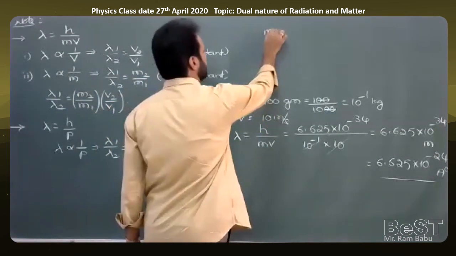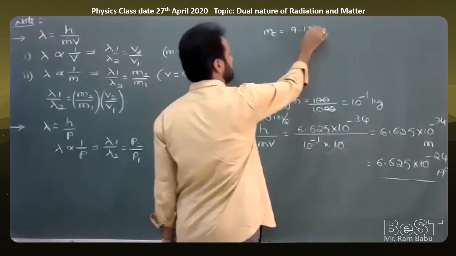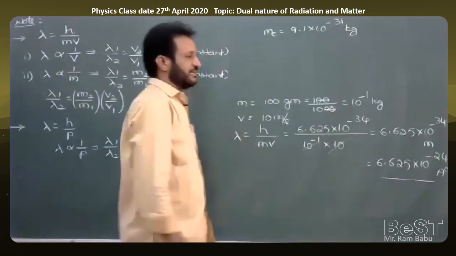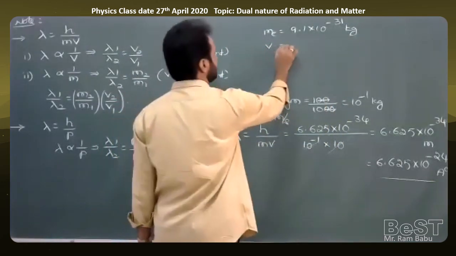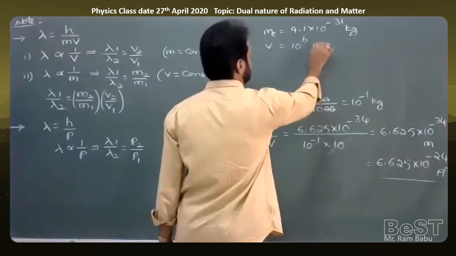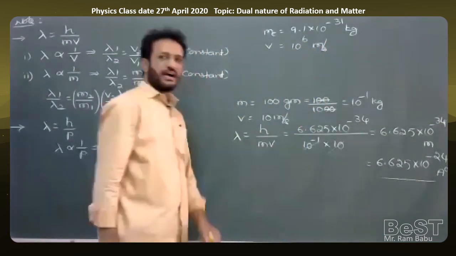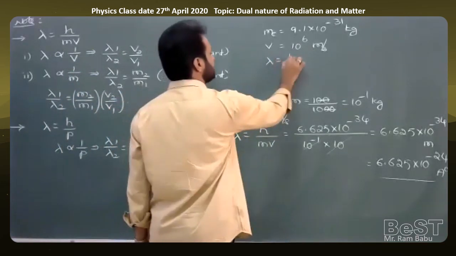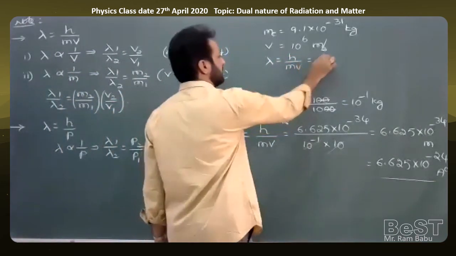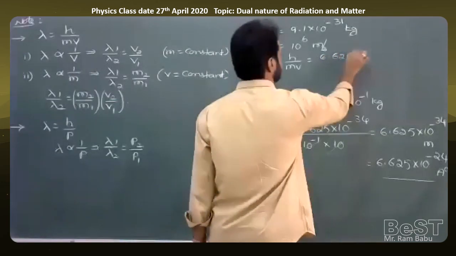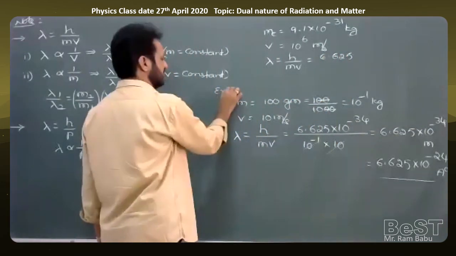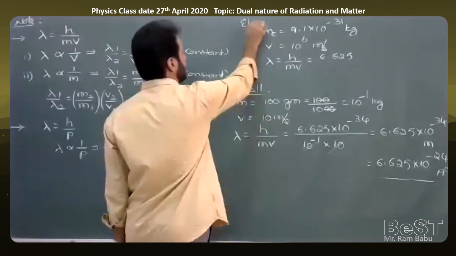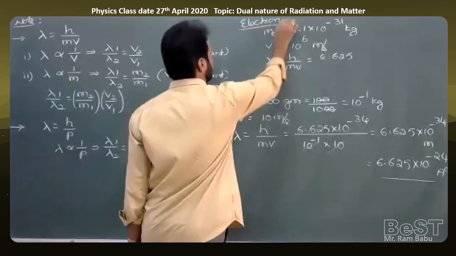But for example, if we take an electron or a proton or some small particles, we can notice. For example, mass of the electron is 9.1 into 10 to the power of minus 31 kg, correct? Mass of the electron, and the electron is moving with a speed equal to 10 to the power of 6 meter per second. Now I'll calculate the de Broglie wavelength of the electron. Lambda is equal to h by mv, that equals 6.625.